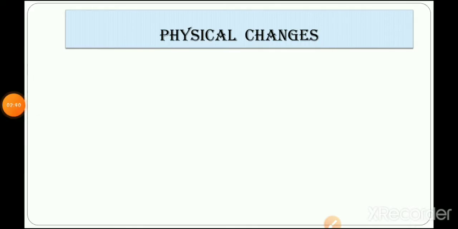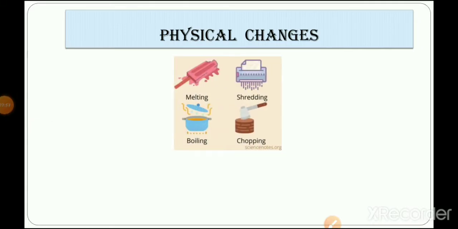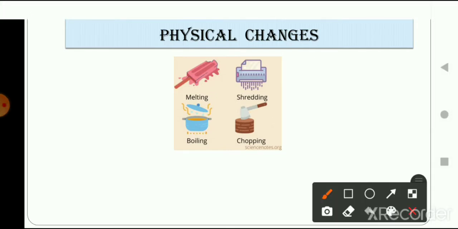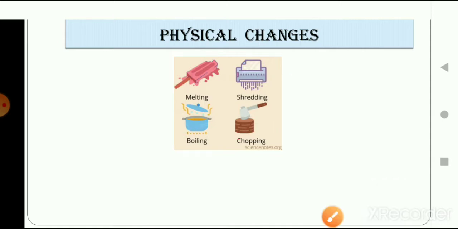Now we are going to talk about physical changes. Let's take an example here of some physical changes, and then we will talk about the definition of physical change. Let's say melting of something. Here are some examples of physical change: melting, shedding, boiling, chopping. So what is the common thing that is happening in these physical changes? Let's first read the definition, then we will see.